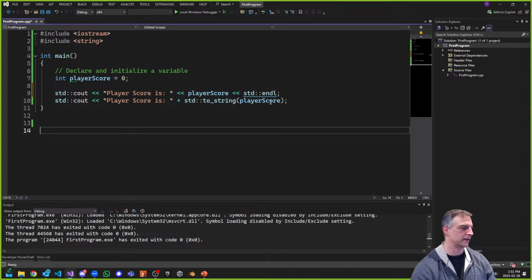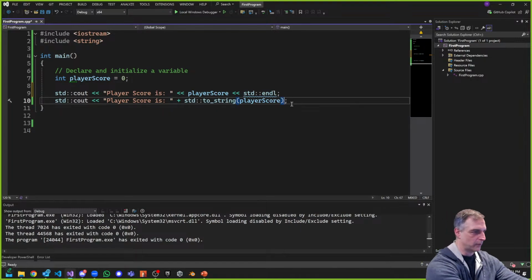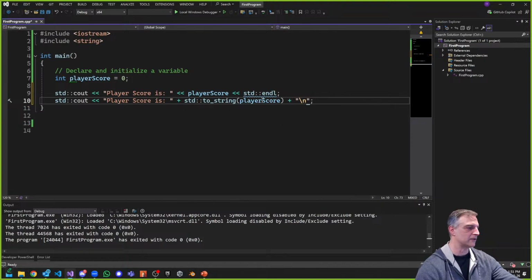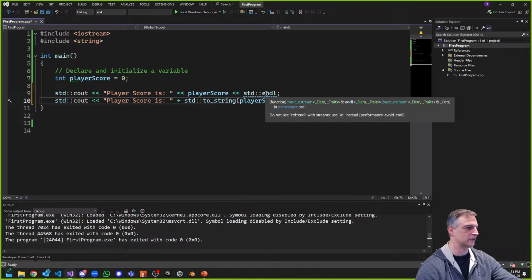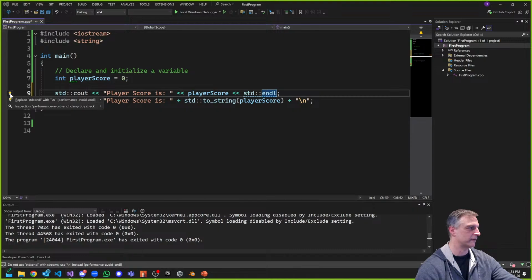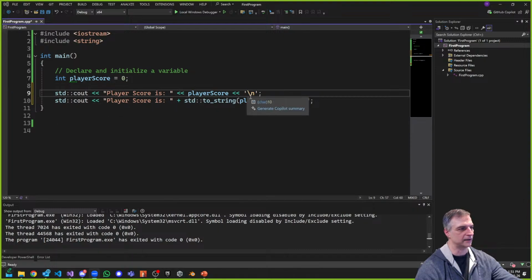Here we don't have an end line, so I would have to do something like, well, I could add that in at the end, right? So there's my newline character. I could do this because this is legal: this is a string, this is a string, and this is a string. Here, this is okay, but it doesn't recommend it, right? It's just adding an end line, and if you see how it fixes it, it'll do exactly that.